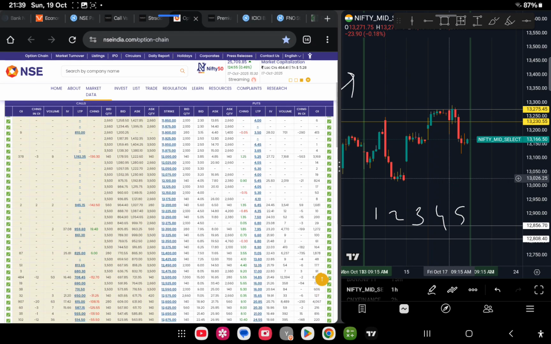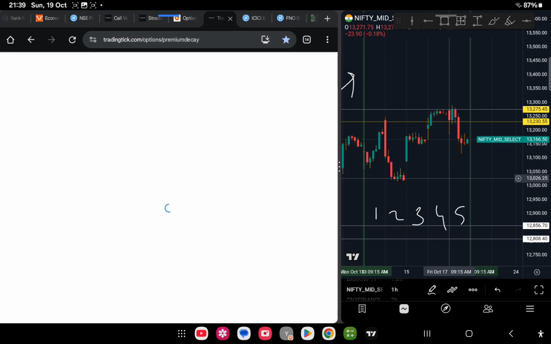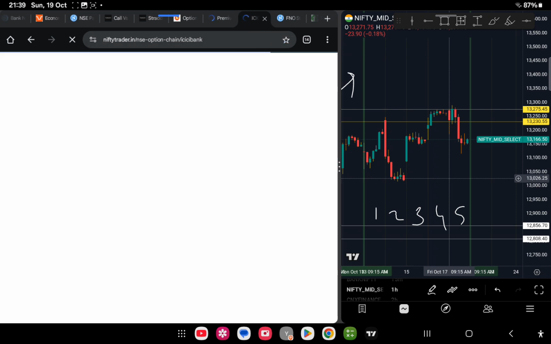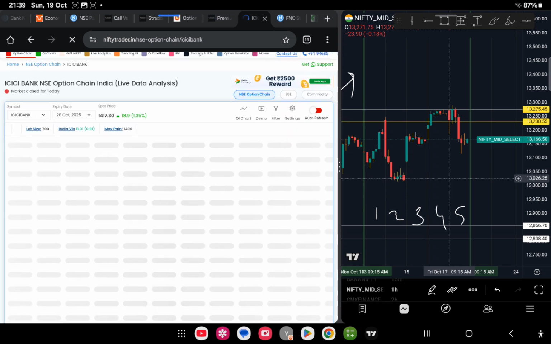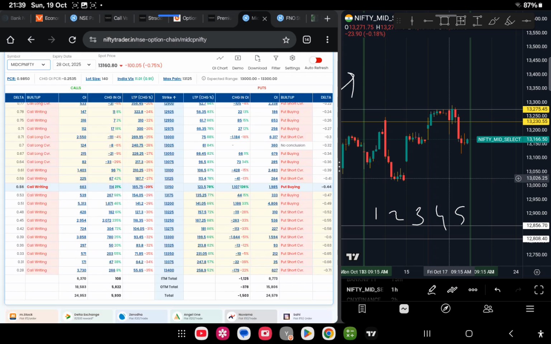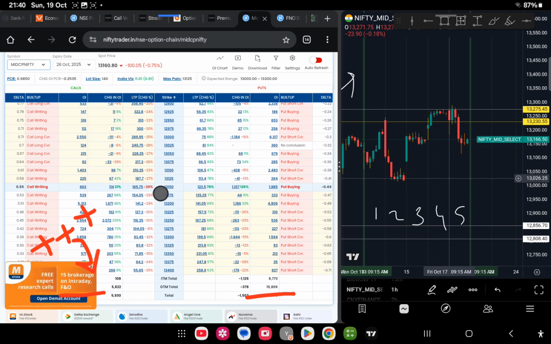Unfortunately the trading tick website is still down, so we'll move on to the alternate option, that is the Nifty Trader website. We'll begin with Midcap itself, since Midcap charts are open here. We can see the LTP here. 250 is the open. Before that, I'll just discuss here 18 and 15. Resistance is high, so the fall-off from this point has a chance to go down.